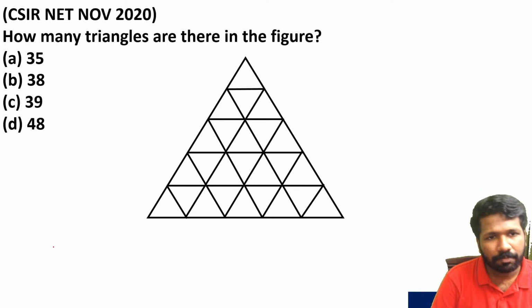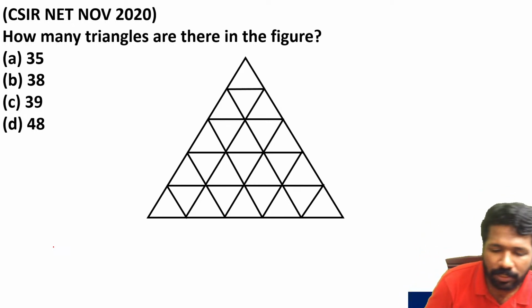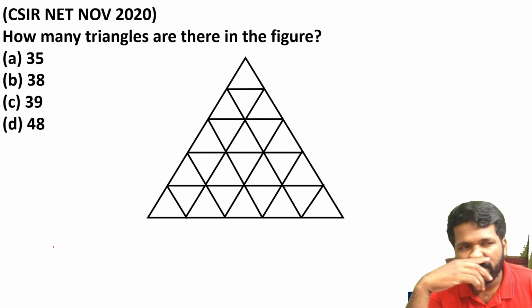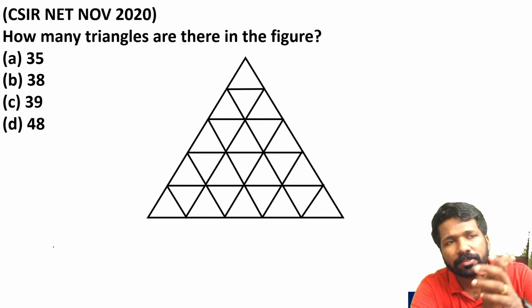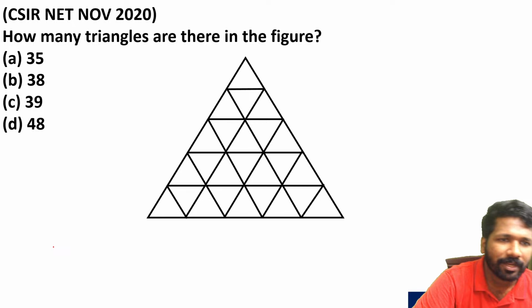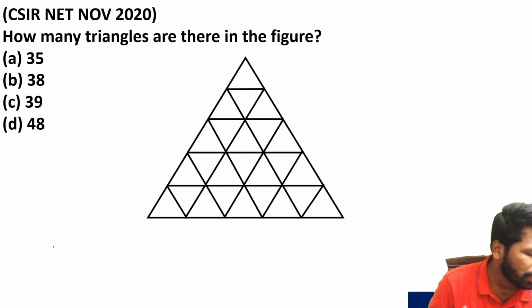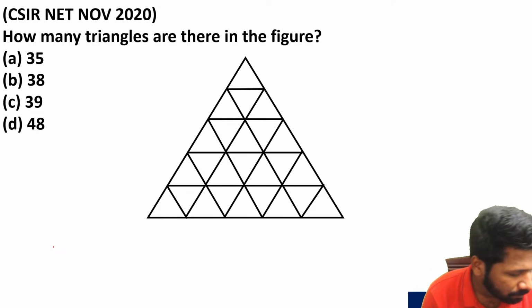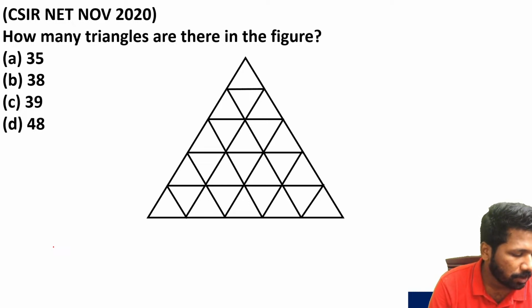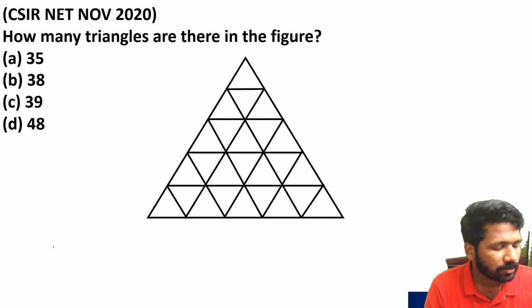November 2020 problem. As I told, in the last 2-3 years questions were asked frequently from this area. Before that, the number of questions from this area was very less, but in the last 2-3 years questions are frequently asked. Frequently asked means one question or two questions maximum. Normally one question. So here also a number of triangles are asked.